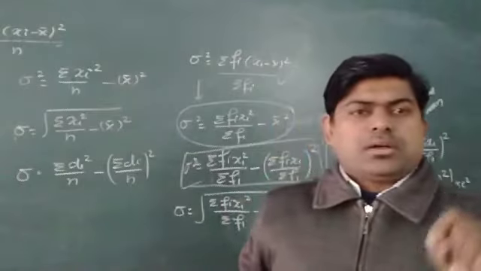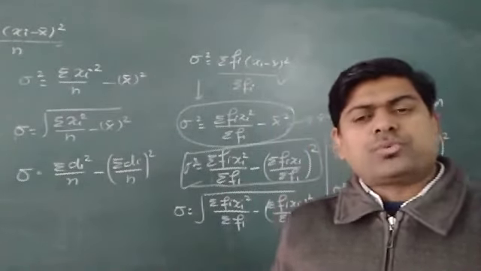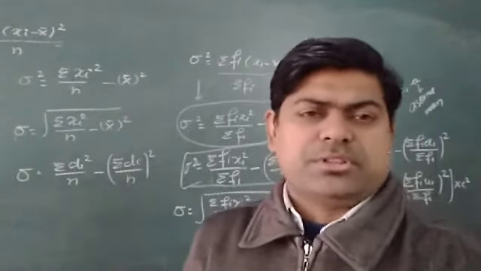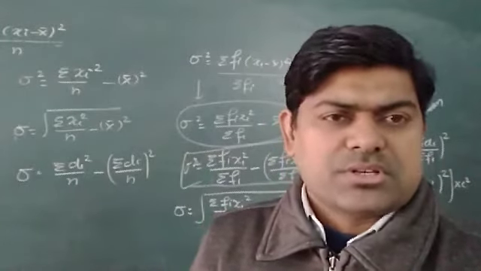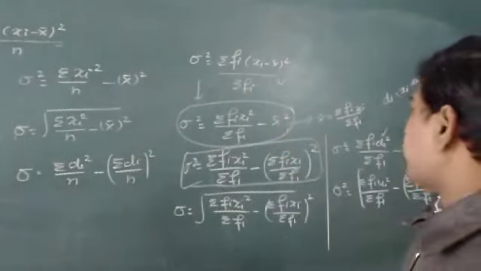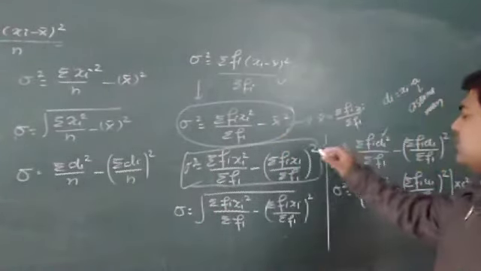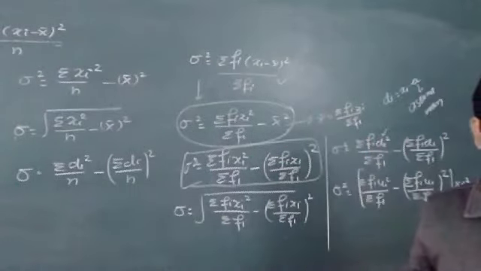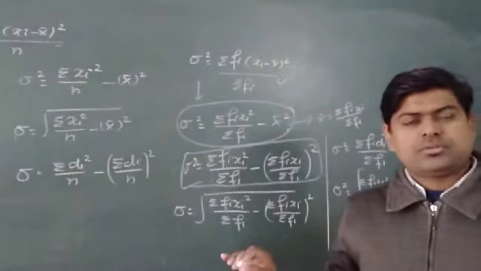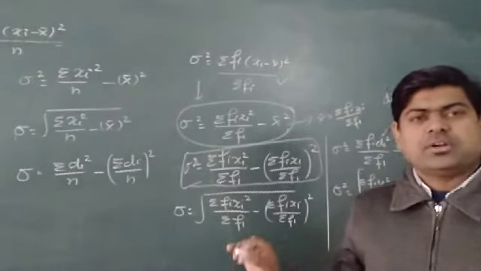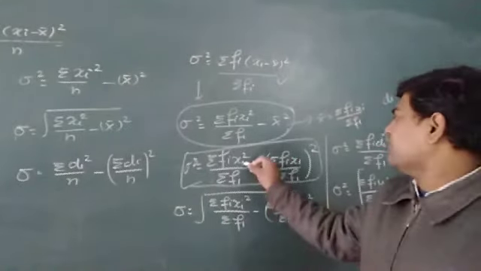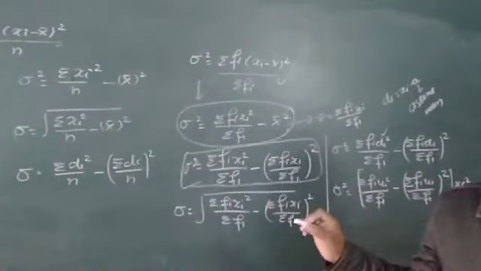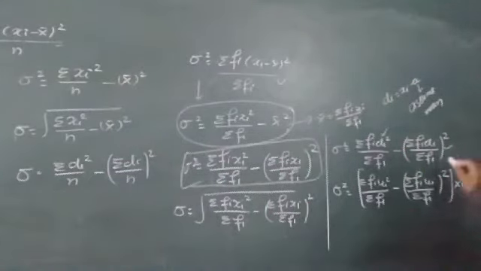But I told you, if I want to find it by the deviation method, how to use deviation here. First of all, I'll find di, and in place of xi, everywhere I use di. That much only I told you. Listen to me again what I said. In place of xi, everywhere I should use di, and we will get our formula in this form.